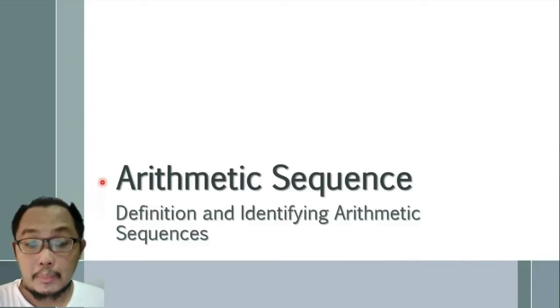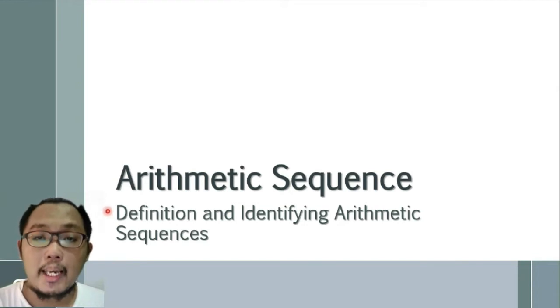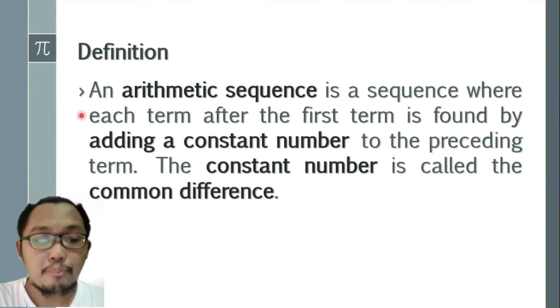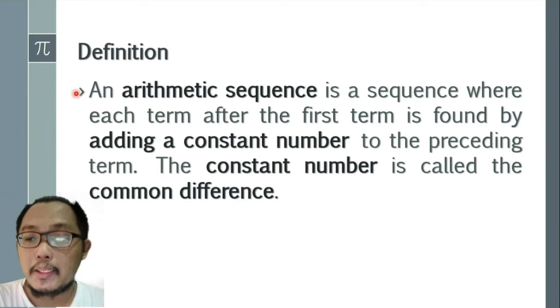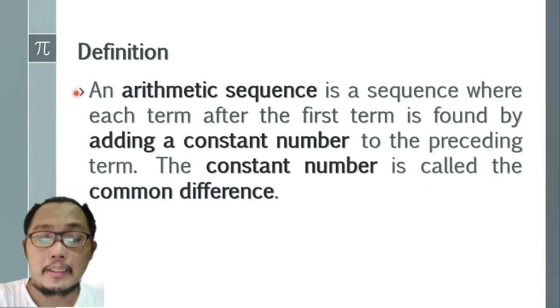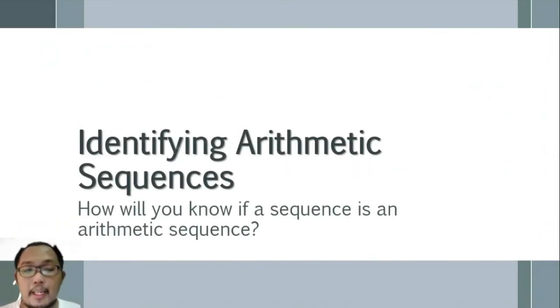So the arithmetic sequence. Here we have to deal with the definition and identifying arithmetic sequences. Let us start with the definition. An arithmetic sequence is a sequence where each new term after the first term is found by adding a constant number to the preceding number. The constant number is called the common difference. So let us proceed with identifying arithmetic sequences.